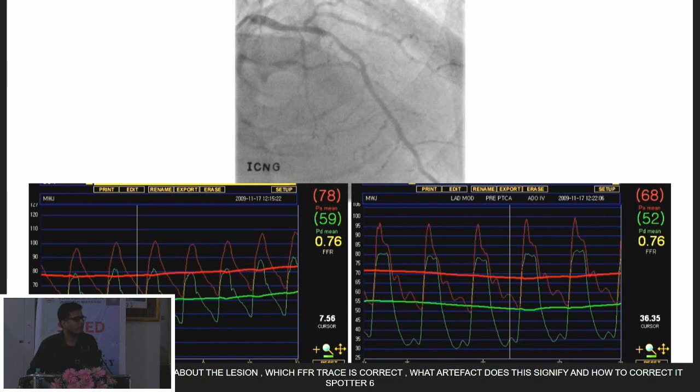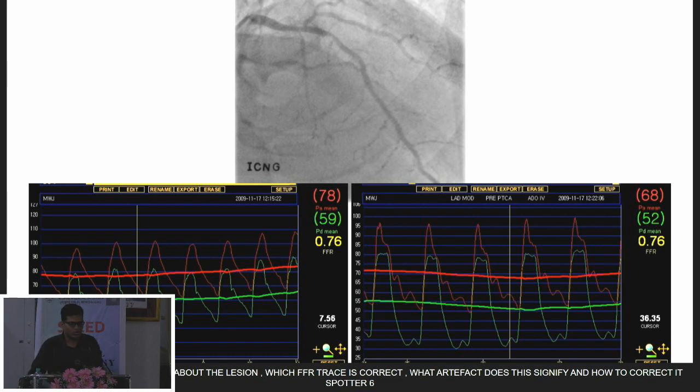When you are doing an FFR, you should always be sure that after you give the adenosine, the dicrotic notch in the distal FFR wire trace should vanish, so that you can tell the reading is correct. We call this a drift. If there is a drift, we cannot tell whether the lesion is significant. What may be the value? We don't care. If you get this type of dicrotic notch, then it is sure that your FFR is not correct.